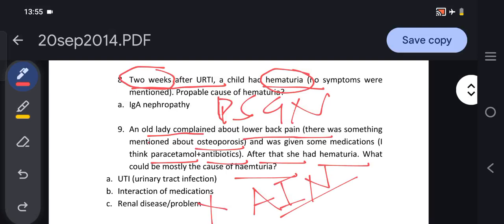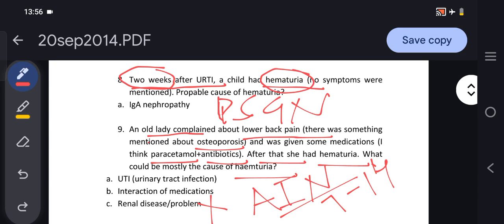This acute interstitial nephritis develops 7 to 14 days after taking drugs. Here they have mentioned paracetamol. Normally, paracetamol is safe.